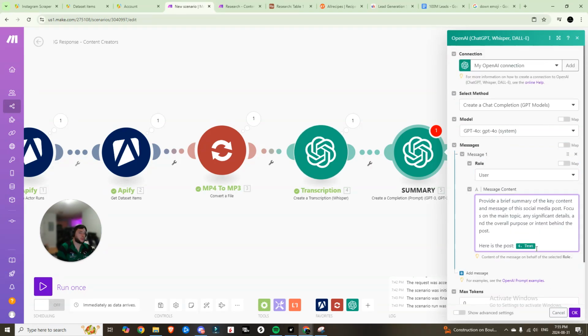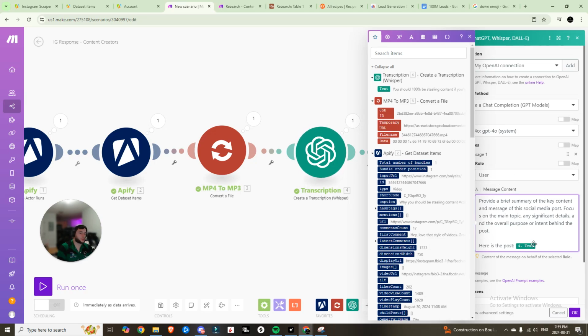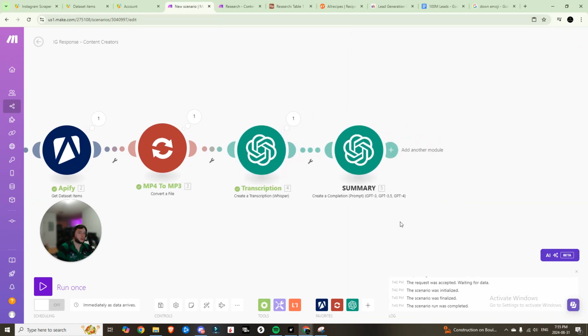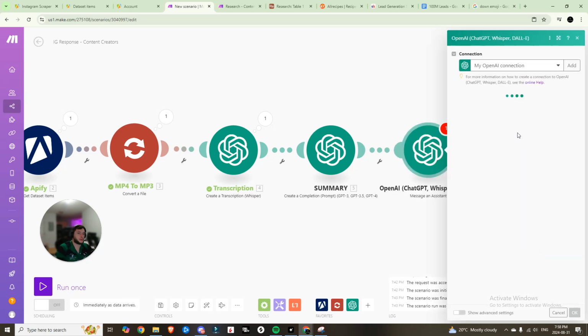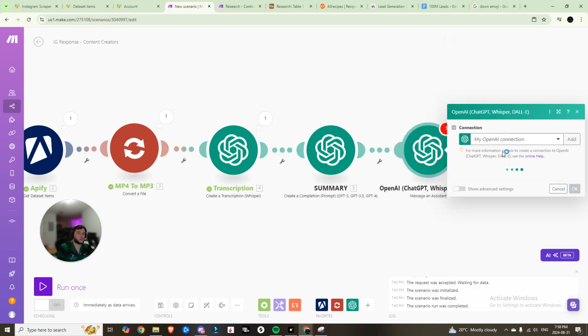And then here is the post, and we're linking it to that transcription that we just created. We'll hit OK. So now we have our summary. And so for this one, we're going to come in here and click on message an assistant instead. All right, and then from there, we can choose our own assistant.